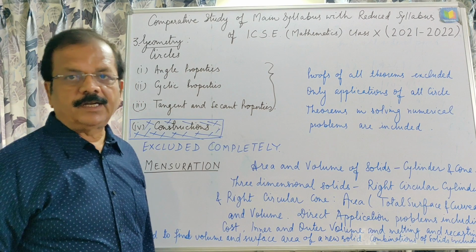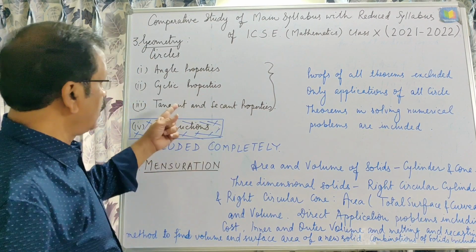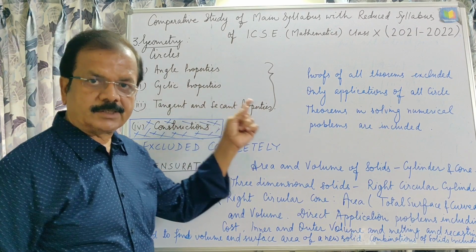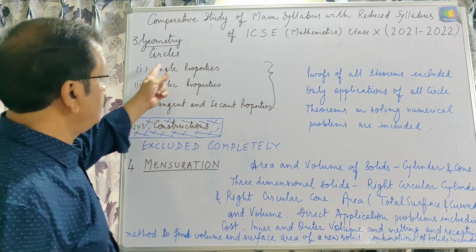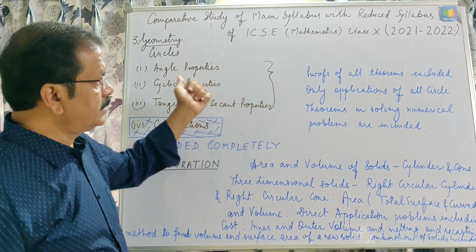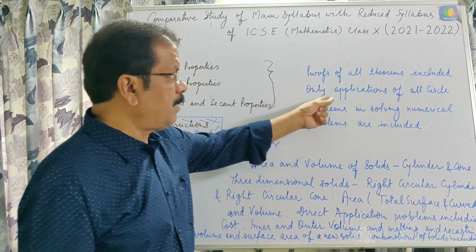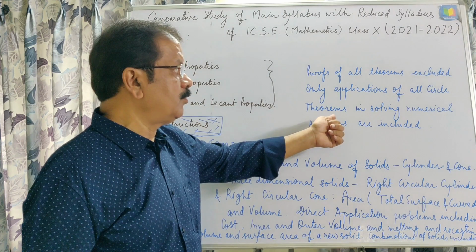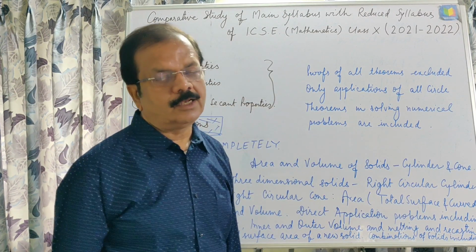Though with the further reduction last year, a few topics of tangent and secant properties were excluded, this time with this reduction there is no change in the chapter circle, except that proofs of all theorems are excluded. Only applications of all circle theorems in solving numerical problems are included.